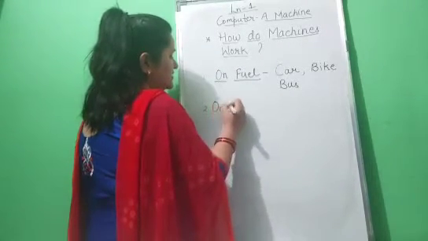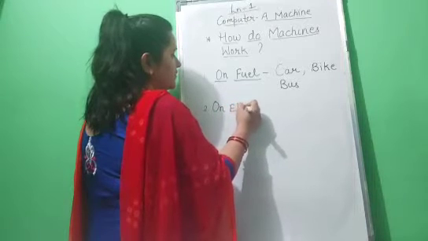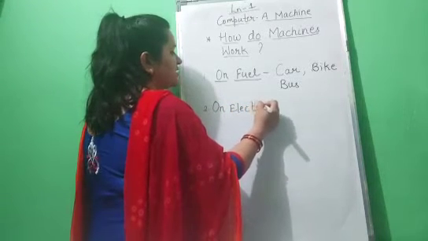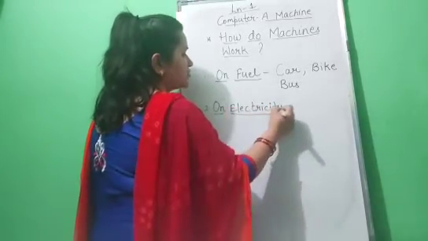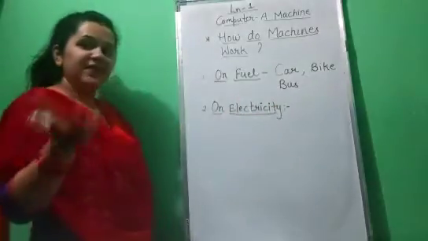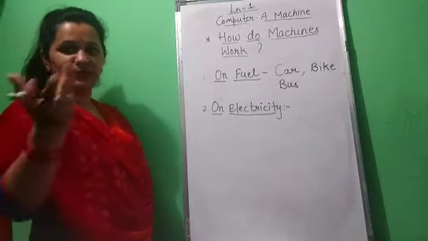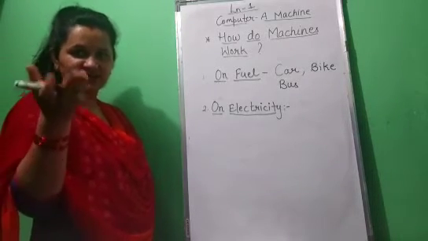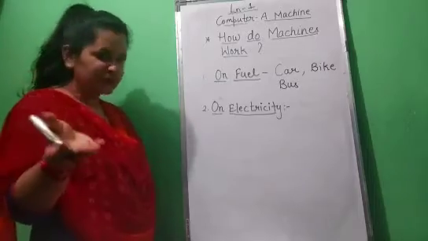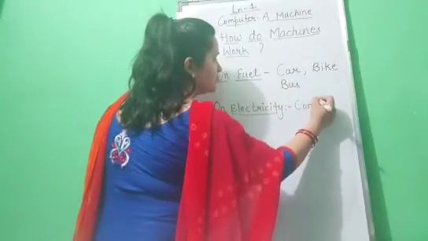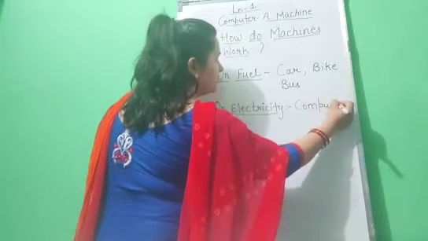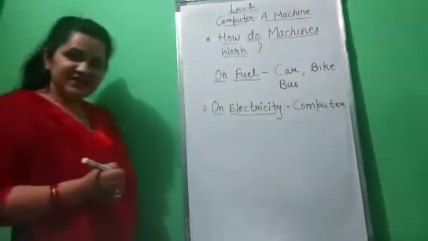Okay, children. Now, next is on electricity. Now, children, tell me the machines which work on electricity. Yes, children, the first thing is what? Your subject, yes. Computer. So computer is a machine which works on electricity.